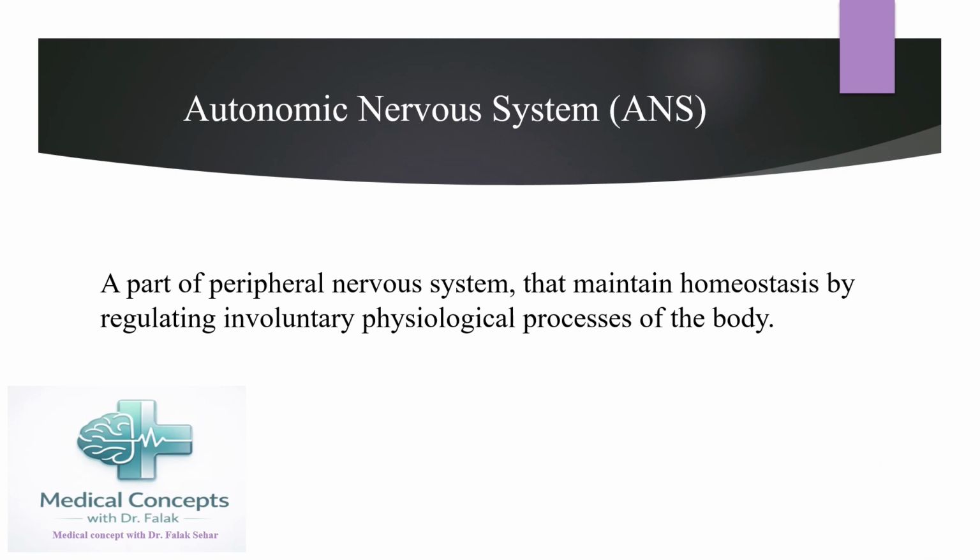Now, what is the definition of the autonomic nervous system? It's actually a part of the peripheral nervous system that maintains homeostasis by regulating involuntary physiological processes of the body.